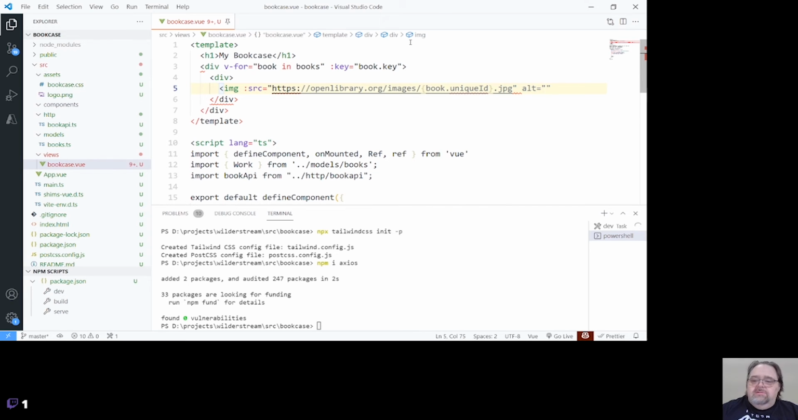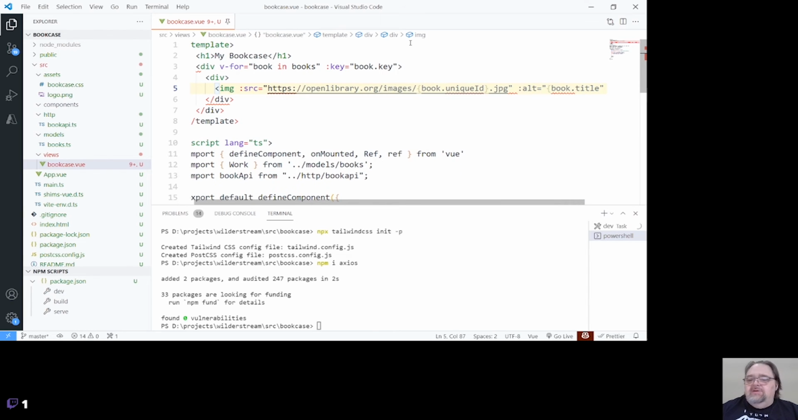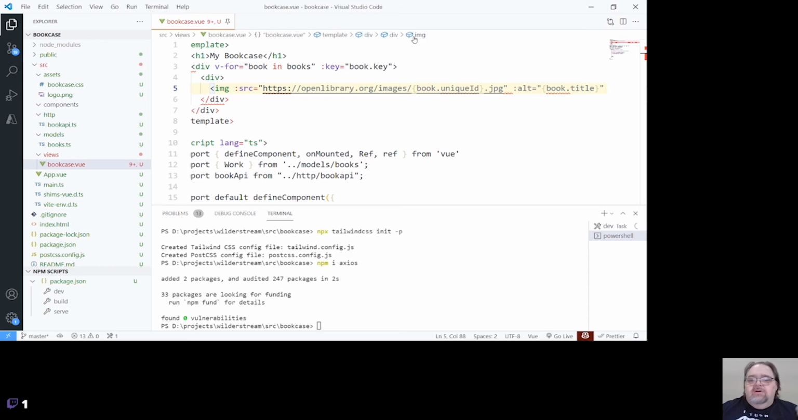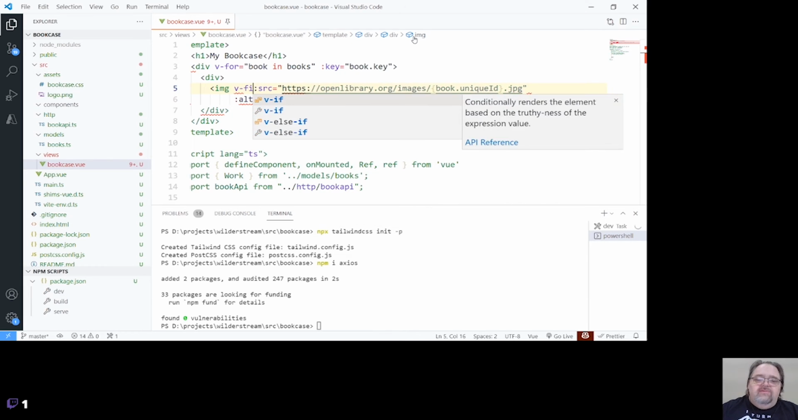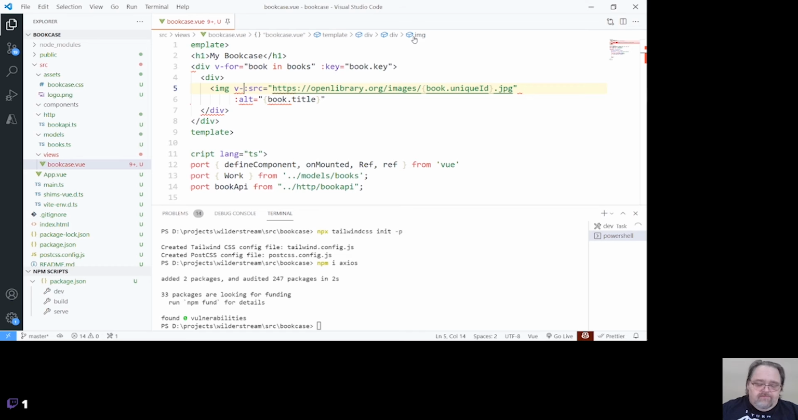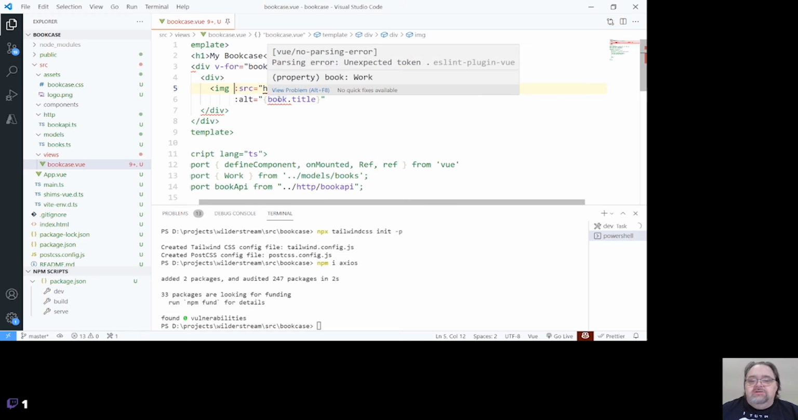Alt equals book.title. Let's make sure we're binding that as well. Again, every time we use the colon in front of an attribute, we're saying allow yourself to do binding. And if you haven't done Vue before, like maybe some of you haven't, it's actually a shortcut to calling the v-bind call. And so we can just see the colon means there's some data binding syntax in here. It's not just